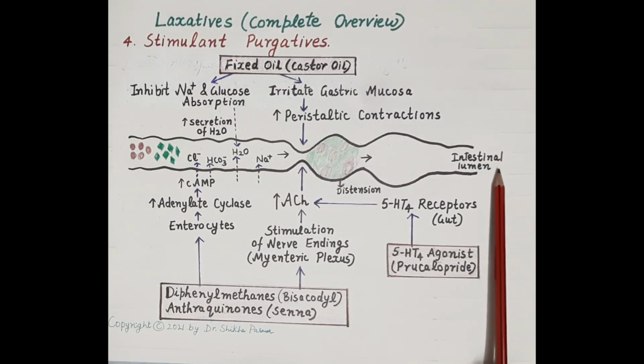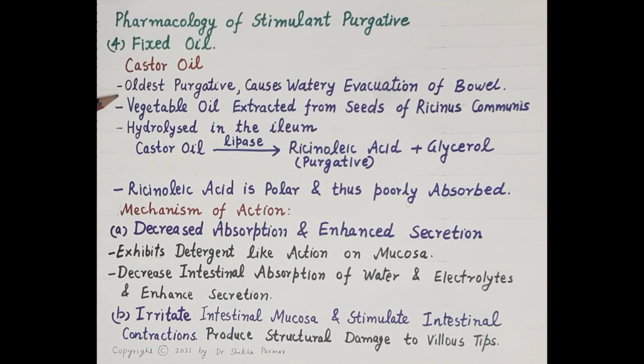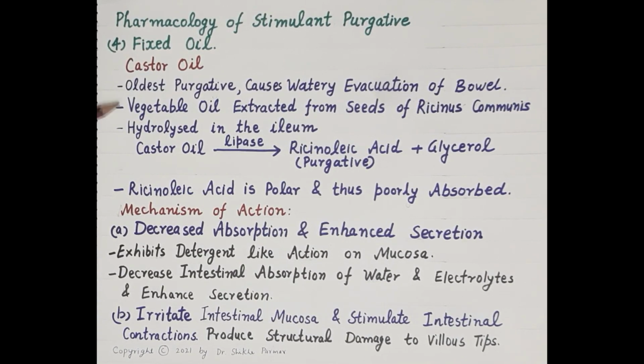of defecation. Now, the next category of stimulant purgative is a fixed oil. Example is castor oil. Castor oil is the oldest purgative, and it causes watery evacuation of bowel, that is, it produces watery stools. It is a vegetable oil that is extracted from the seeds of Ricinus communis.